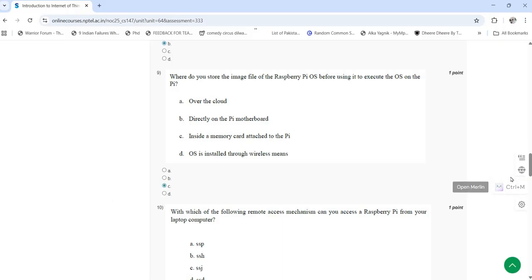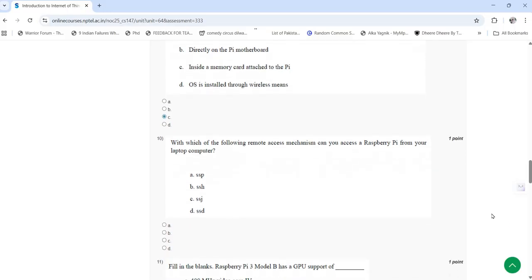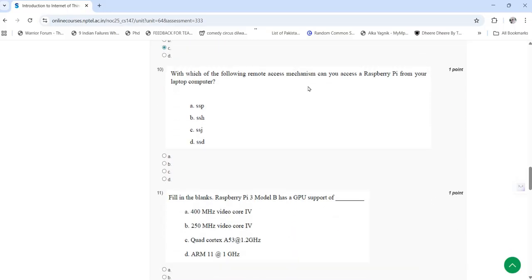10th question is with which of the following remote access mechanism can you access a Raspberry Pi from your laptop computer? So the answer for 10th question is B, that is SSH.